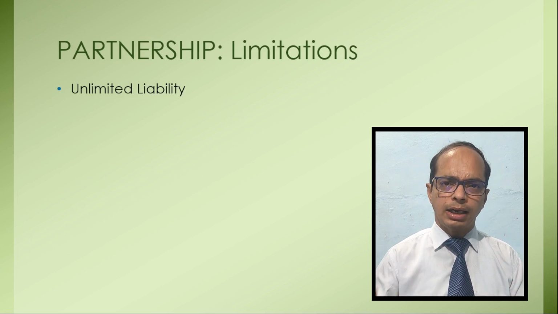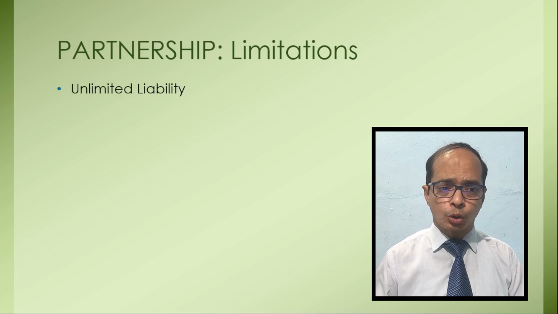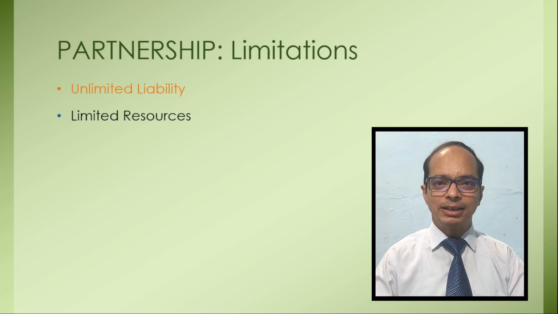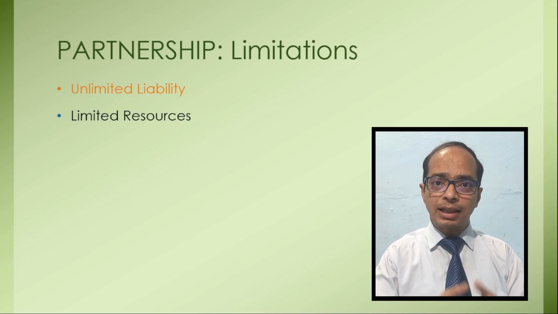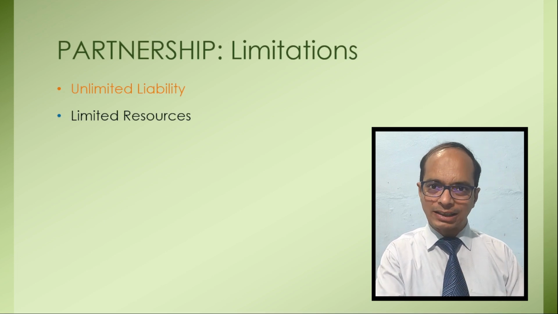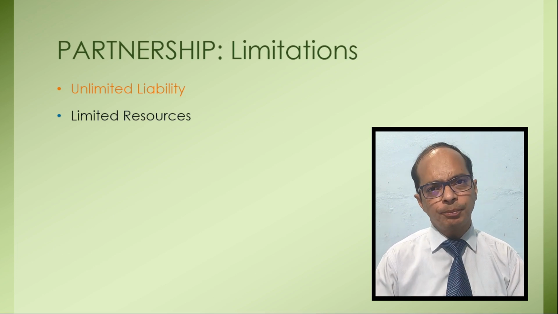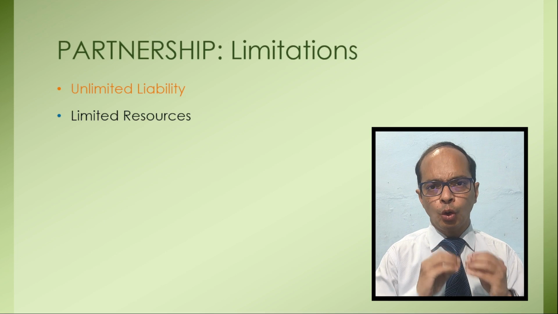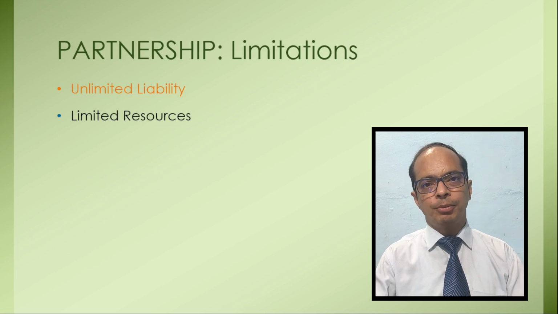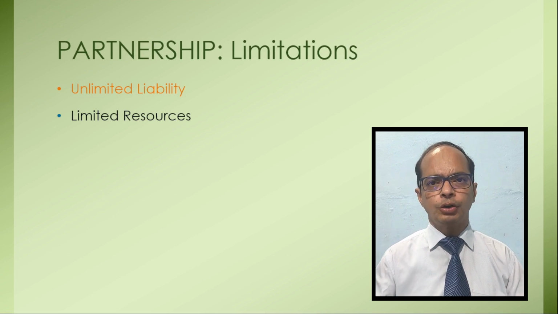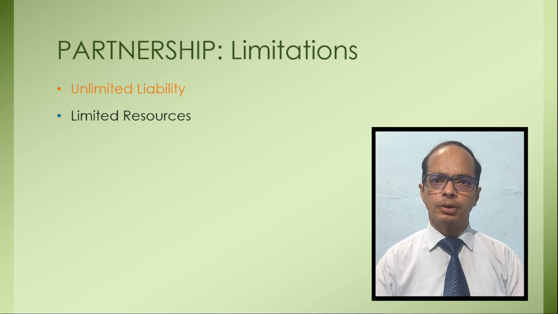And on the other hand, resources also are limited as compared to joint stock company. I told you in the merits that resources are large as compared to sole proprietorship or HUF. But if we compare this form of business organization with the joint stock company, in joint stock company there is no limit of the maximum membership in case of public limited company. There may be 1,000, 2,000, 3,000, 10,000, 1 lakh, 1 crore shareholders. No limit of that.